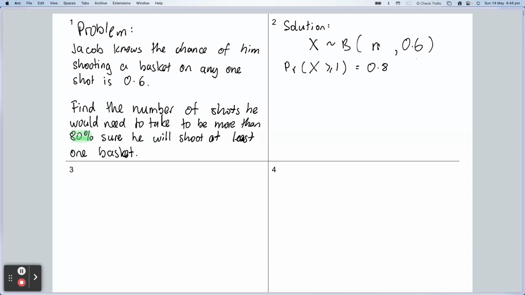Using complementary events gives us a much more efficient solution. If the probability is that X has to be greater than or equal to 1, then the complementary event, what's the opposite of being greater than or equal to 1? Well, less than 1. And what does less than 1 mean? It means that there were no shots in.